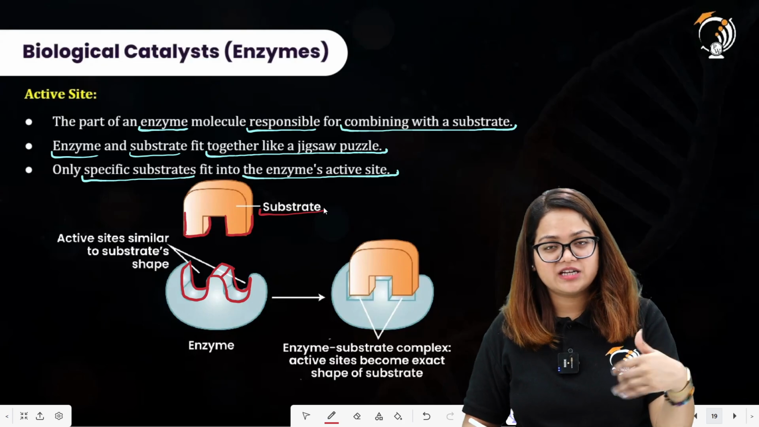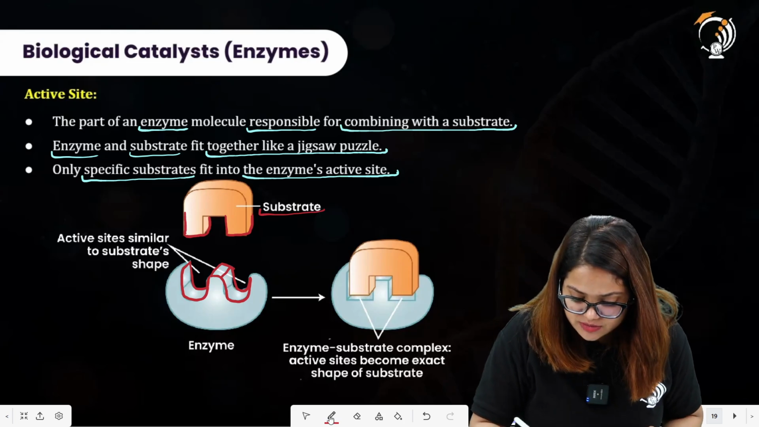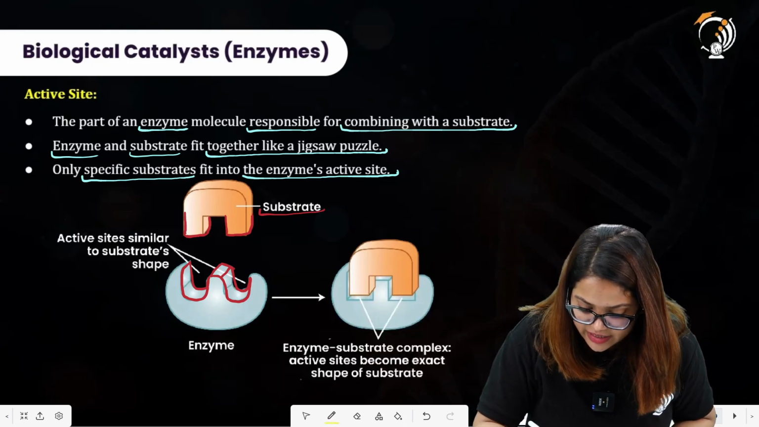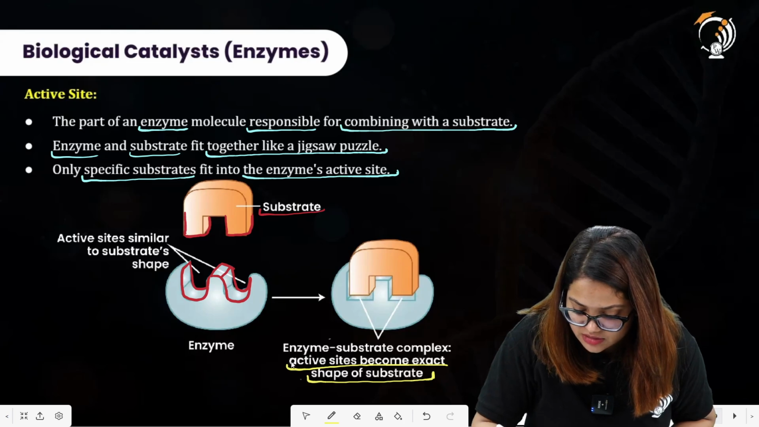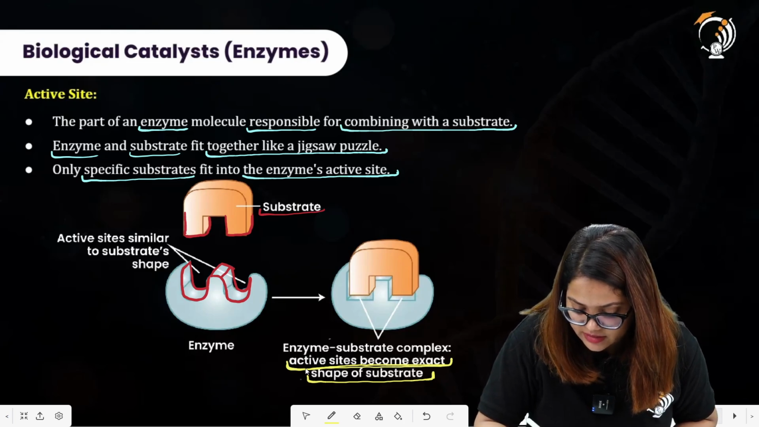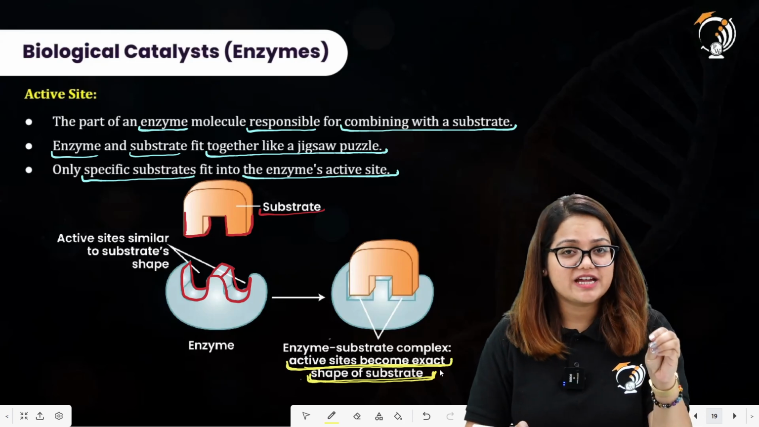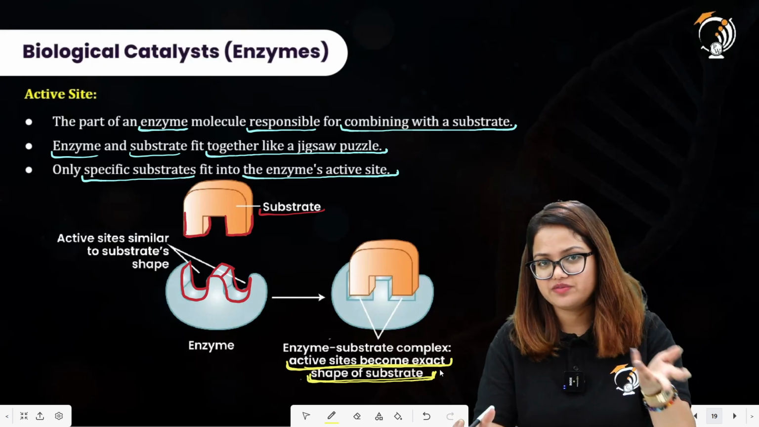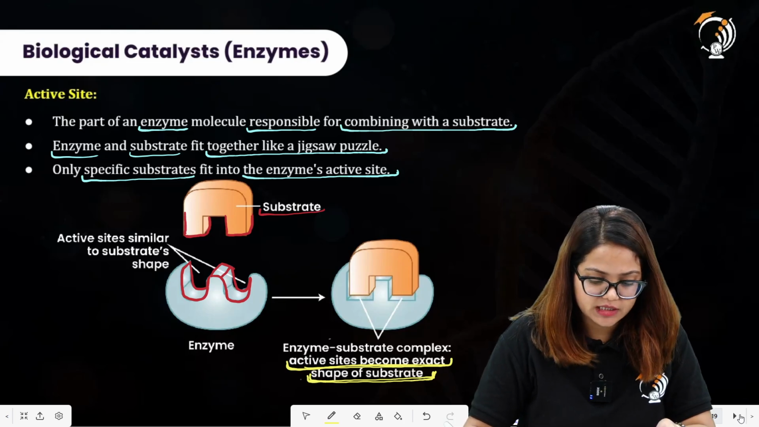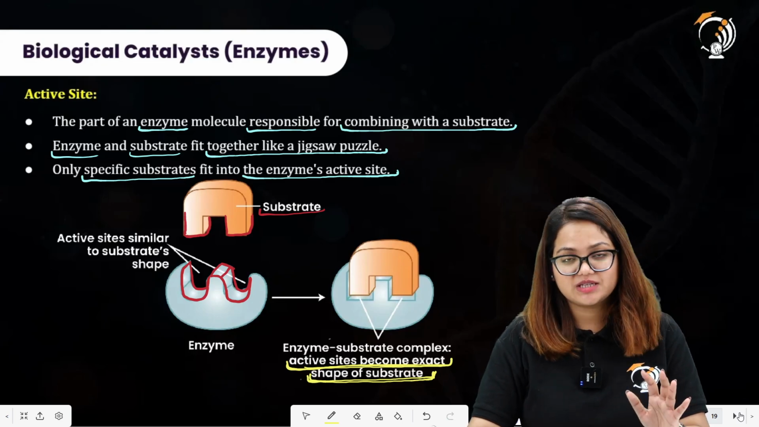These substrate are then converted into the products. All right, there we have enzyme substrate complex in which you can clearly observe active site becomes exact shape of the substrate. All right. There is also one statement that says the substrate binds to the active site of the enzymes and adjusts according to it. All right. So this is one example of that statement. What is an active site? This is the site or part of enzyme at which the substrate will bind.